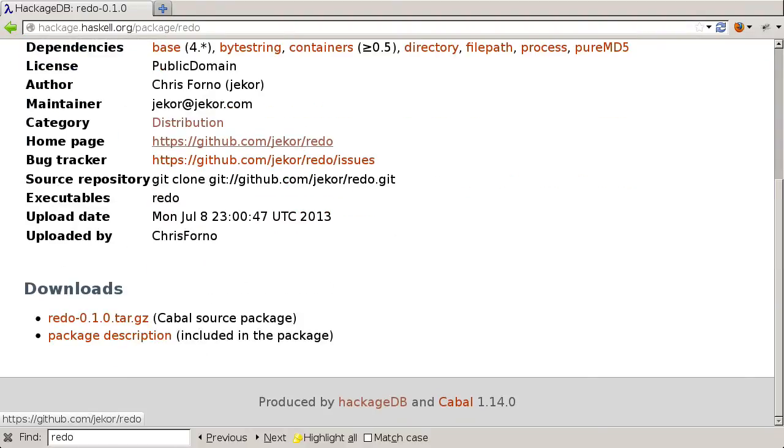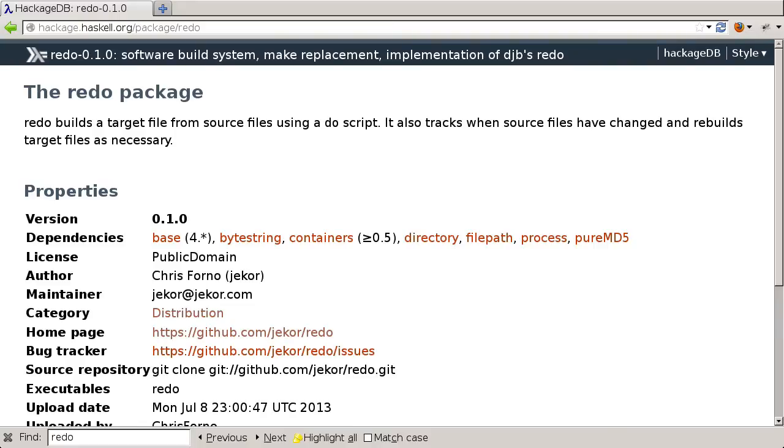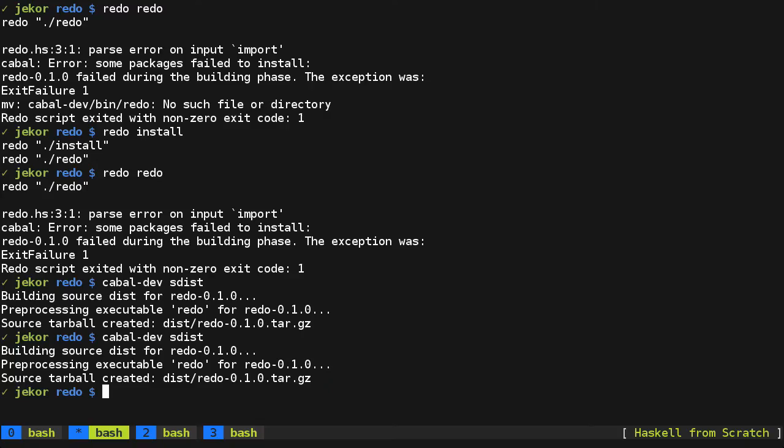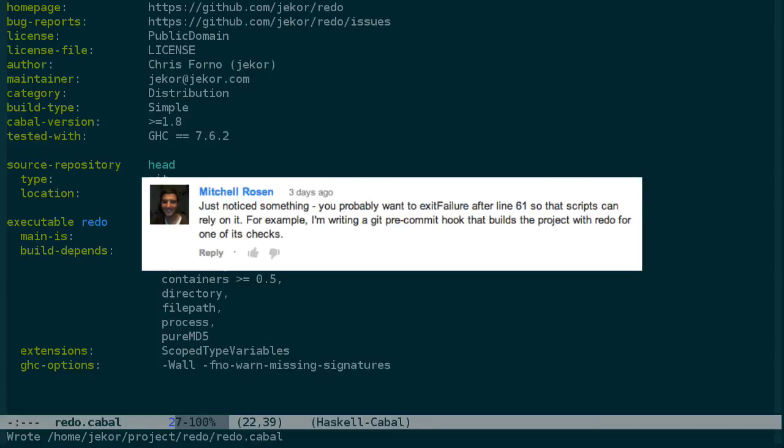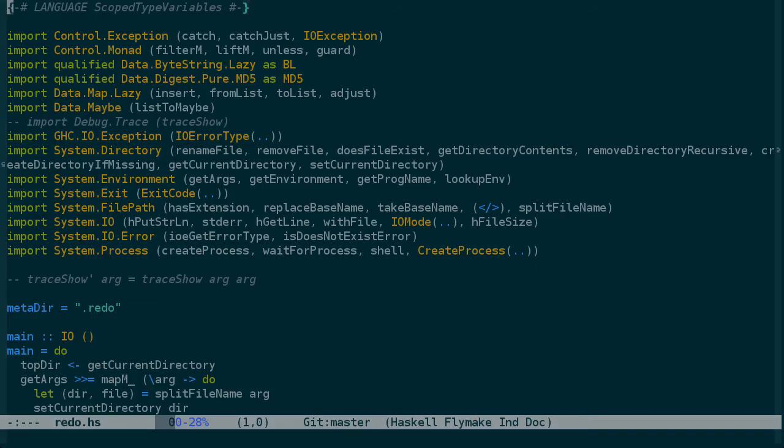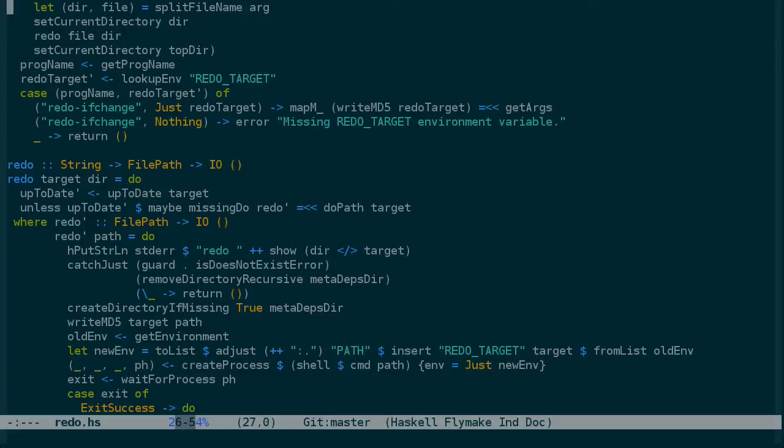Now there are a couple changes that I want to make to redo already. For one, Mitchell Rosen suggested something that I had missed, and he said that when a redo script exits with an error code, as you see here, redo itself should exit with an error code, and I think it makes sense to exit with the same error code.